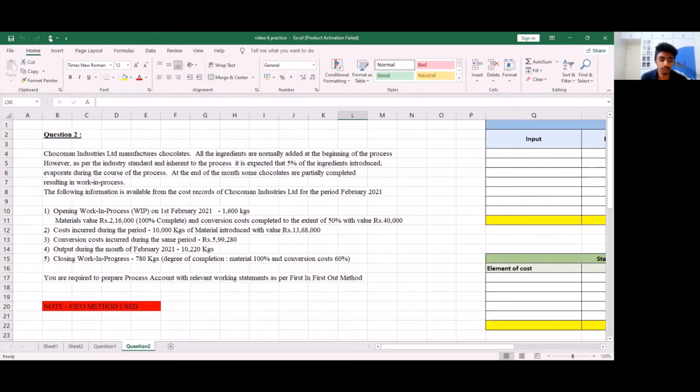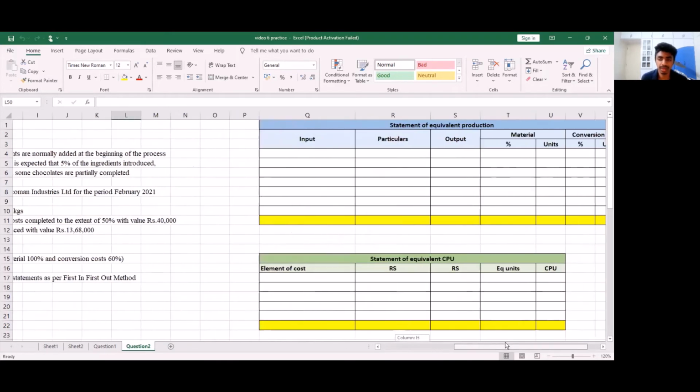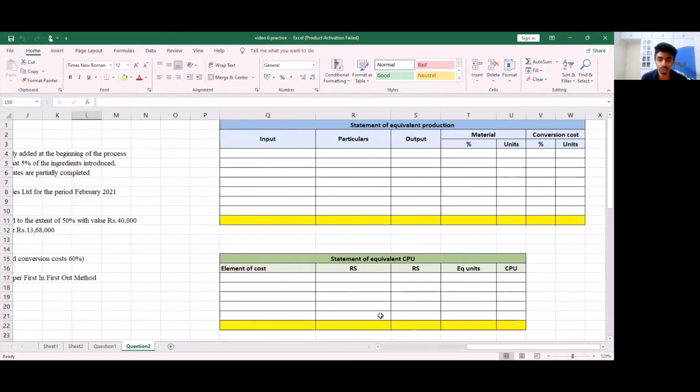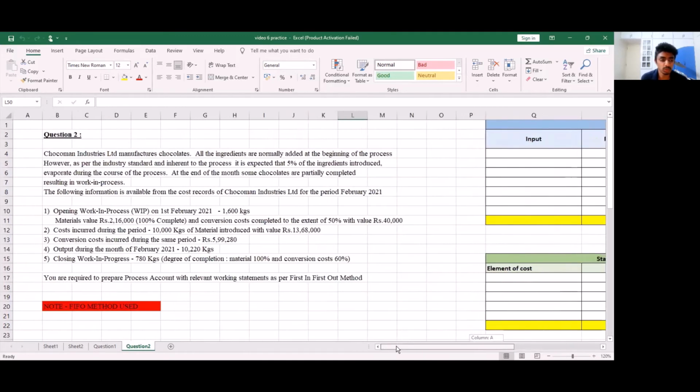I have made a note mentioning which method we're using for this question. And in this question, we're using the first in first out method or the FIFO method. So here we have a statement of equivalent production. Our first item is going to be the opening work in progress. So we see that opening work in progress is 1600 kgs.